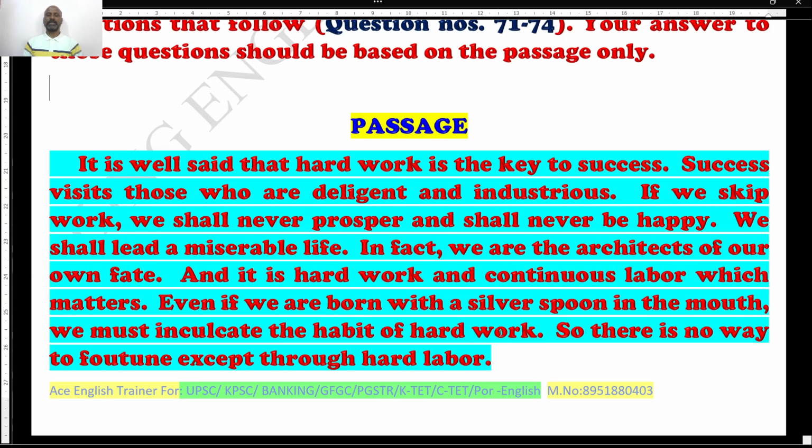Students, the passage is about hard work. There is no shortcut to achieve the aim or goal. So all that matters is hard work. This is the theme of the passage. If you are not convinced, you can read it twice. Do not worry about the hi-fi or bombastic words. Read the line completely.